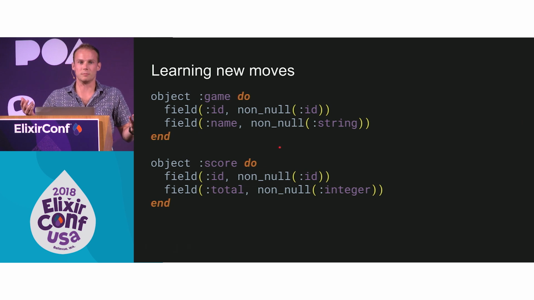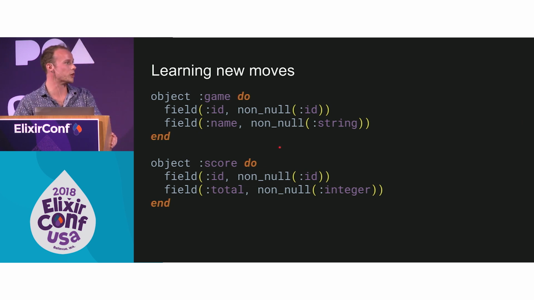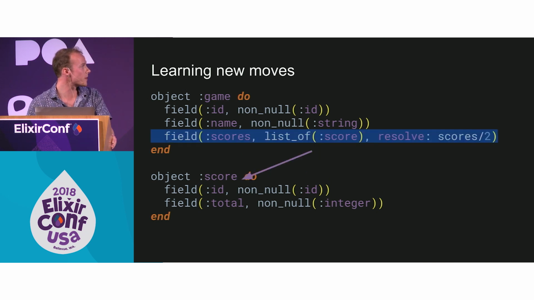Now, let's just keep building the graph. Like getting to one node is definitely exciting because it takes no time, but it's useless to Sam and RJ when they want to use this API. So we can define other nodes in that schema file the same way. You use the object macro. We're going to add a score. It has an ID and a total. Now we have two nodes in our graph, and the last thing to do is define the edge between those nodes so we can actually start exploring.